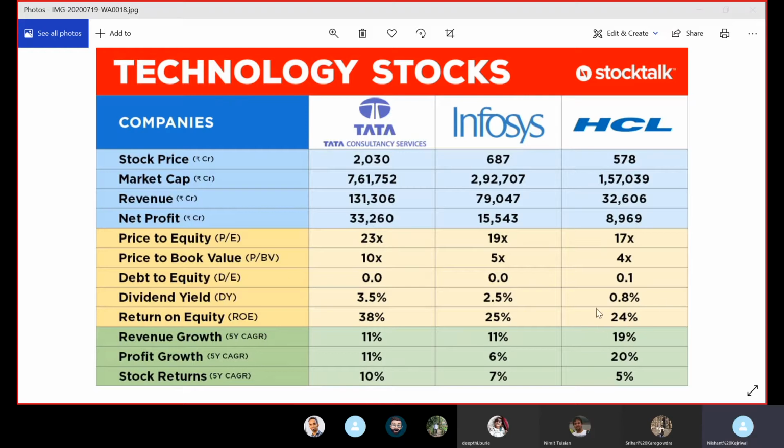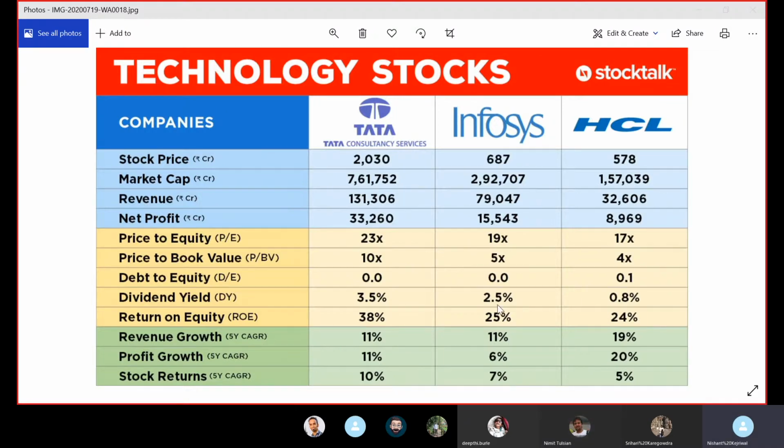If you see, HCL has a return on equity of only 24%, whereas TCS has a return on equity of 38%. Which basically means for every 100 rupees of capital that HCL has, it is able to generate only 24 rupees as profit, whereas Infosys is generating 25 rupees as profit, which means around 4% higher than HCL.